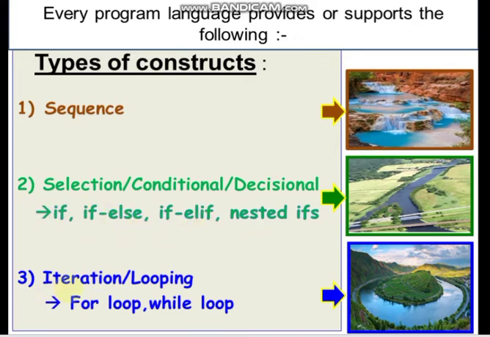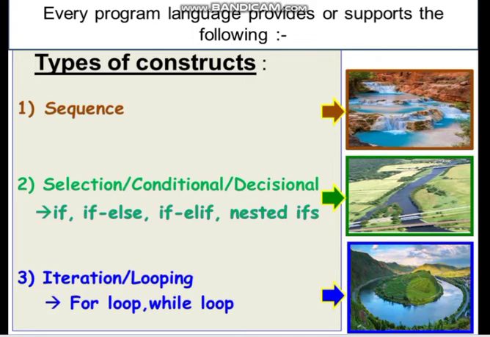Then moving on to iteration or looping, where we have for loop and while loop. If you can see in this picture, the water is there around a mountain. Now if I ask you to move in a rounded fashion in this path 10 times, the same path you will move 10 times.